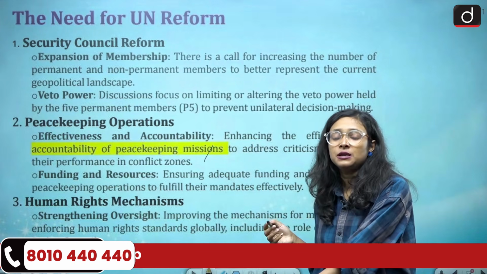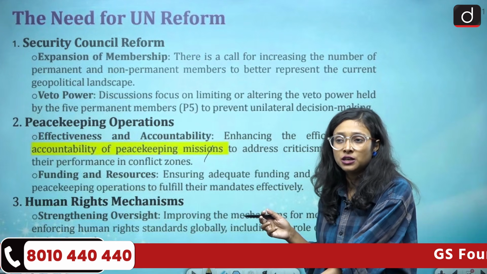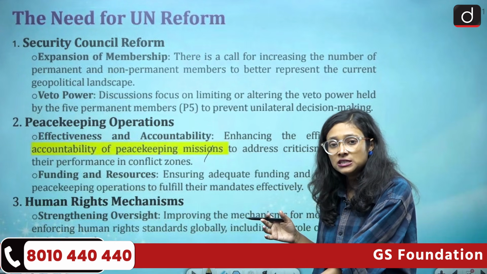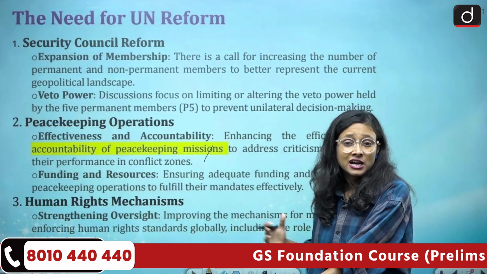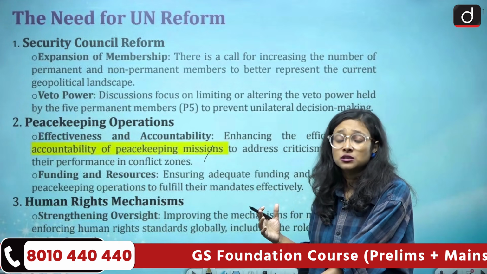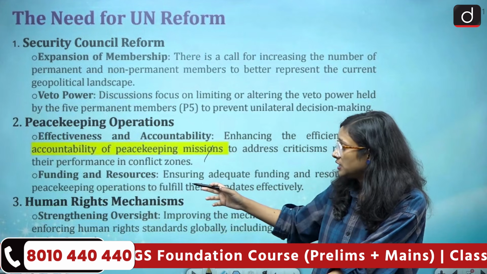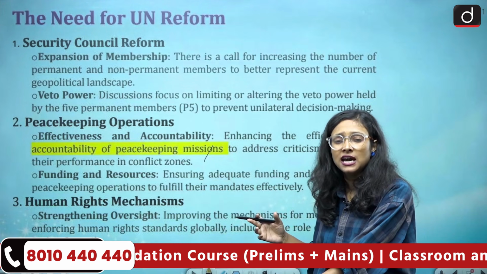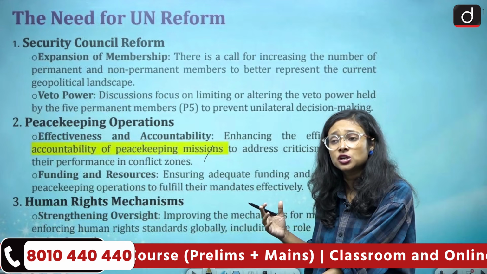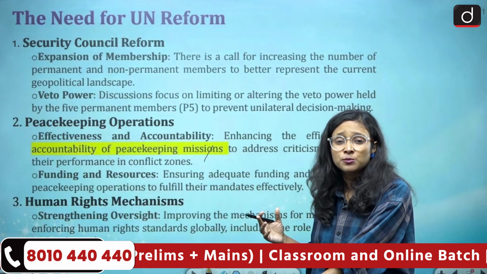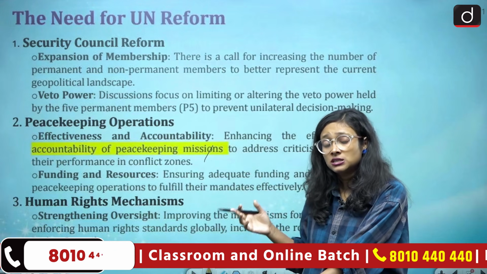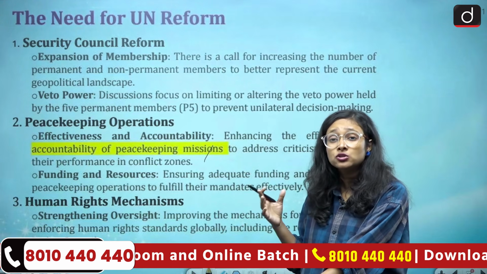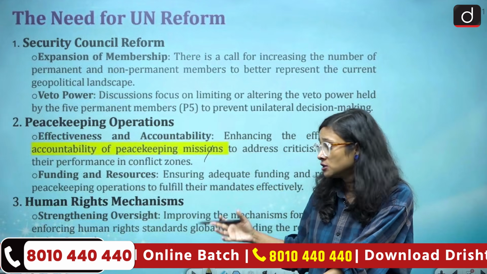So many peacekeeping missions are carried out in different parts of the world. But when we see that innocent people are killed, we find the inactiveness of such missions. Then we have funding and resources, because people are dying of hunger and starvation because of the conflict, and they are taking refuge, becoming refugees in other countries. In such a situation, there is a huge case of hunger and poverty.